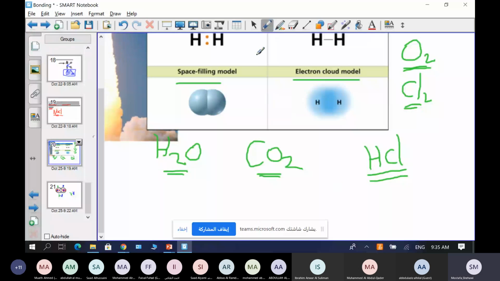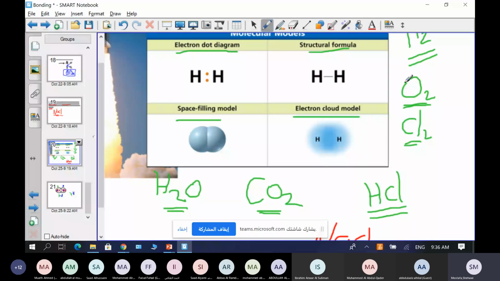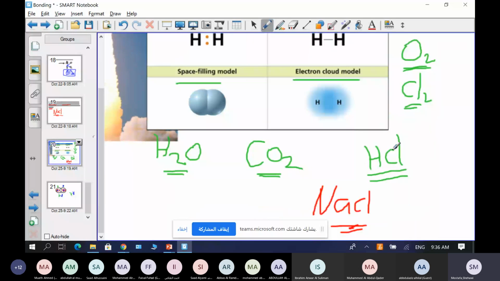But when I say NaCl, I can't say molecule because this is not a covalent bond. This is an ionic bond. I call it an ionic compound. So the naming is very different here: molecular element, molecular compound, ionic compound.